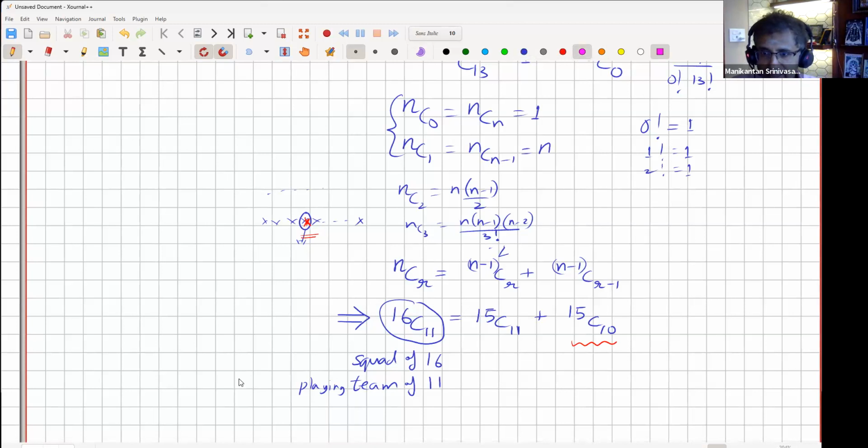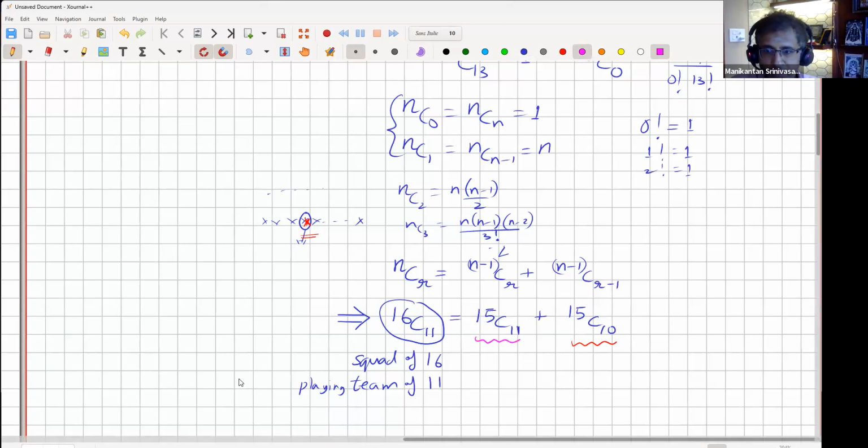Or if I decide that that player is not in, then my problem reduces to selecting 11 from the remaining 15. Therefore I have only 2 options: either include him and select only 10 from the 15, or don't include him and select 11 from the 15. Which is why 16 choose 11 is 15 choose 11 plus 15 choose 10. Okay, does this make sense to everyone?